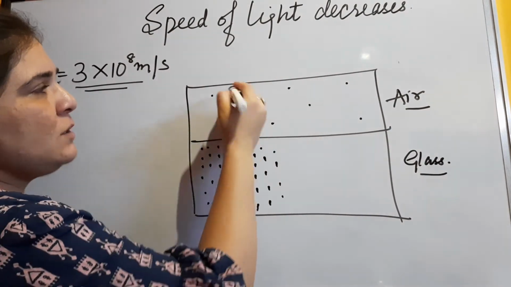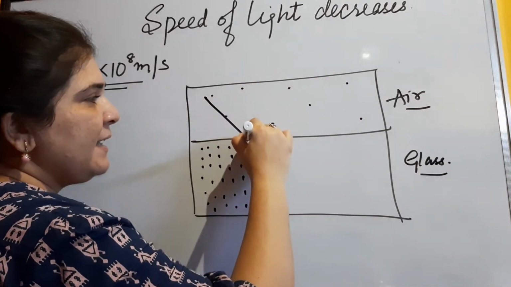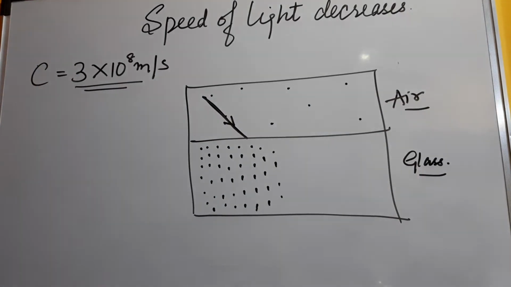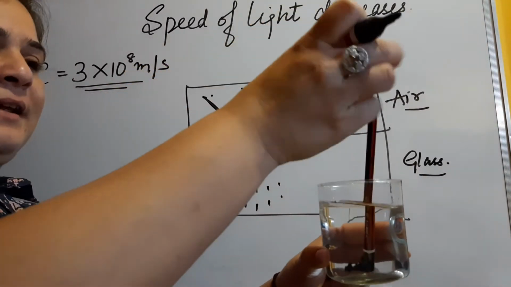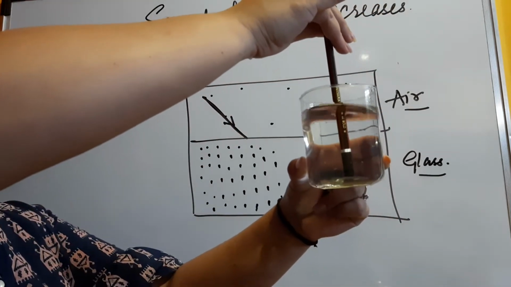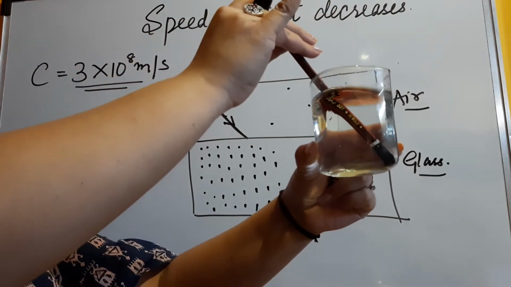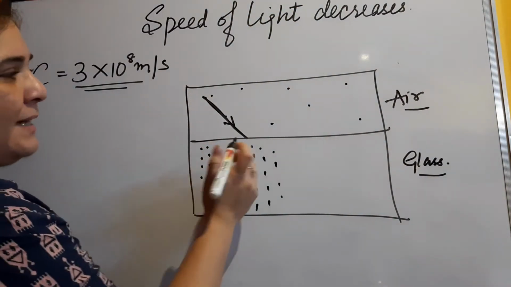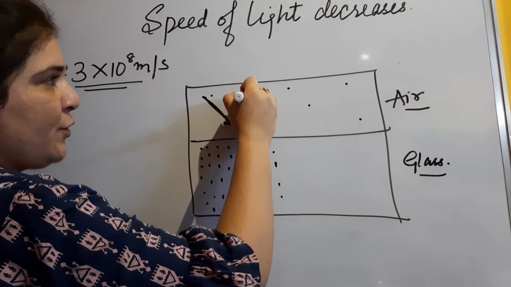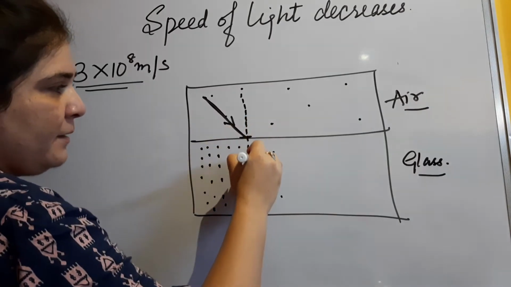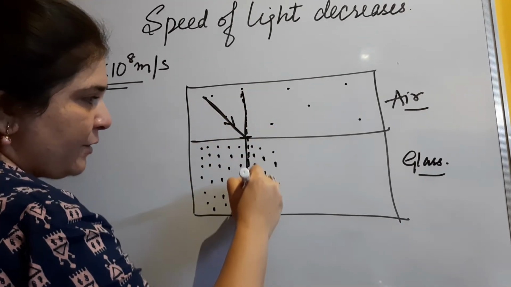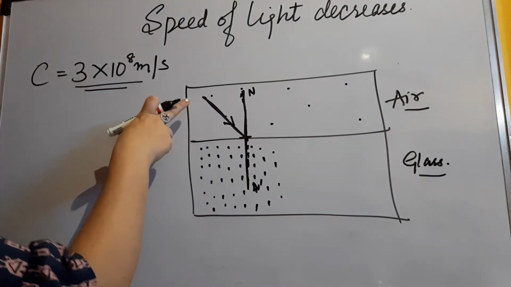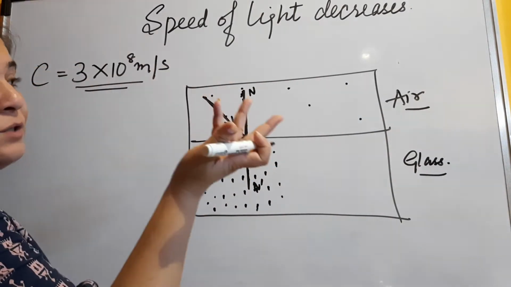Now, as you all can see, suppose I am taking one example. Suppose light is traveling like this at an oblique angle. Why have I taken oblique? Because we have seen that when the light ray was normal, at 90 degrees, no change was there. It went straight away. But when it was oblique, there was a bend. Okay. So the same scenario I am taking over here also. So when the light ray comes and strikes at the interface, you will draw a normal. Okay, so this is a normal that we have drawn. You can name it as n dash.